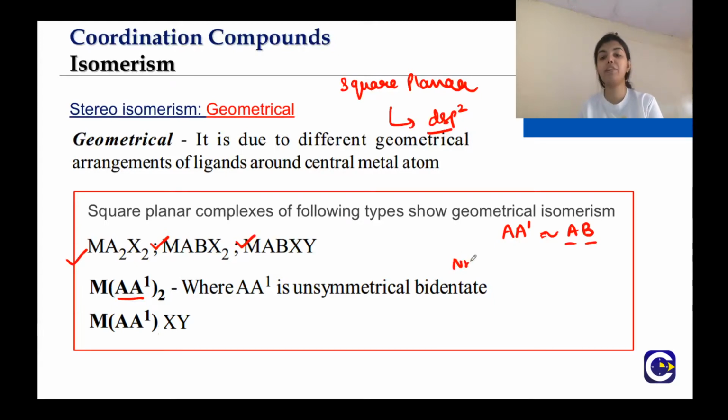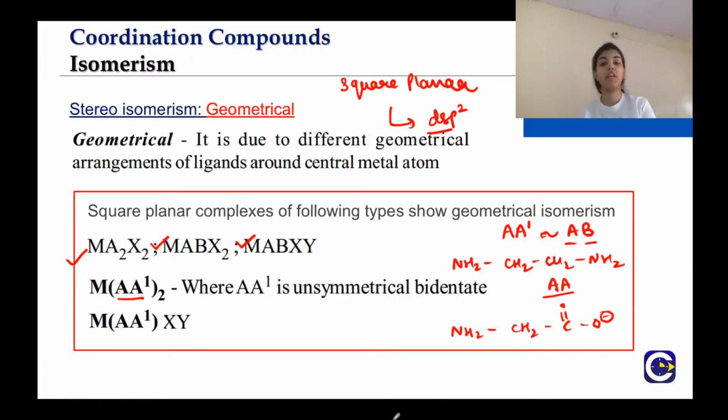For example, consider ethylene diamine, NH2 CH2 CH2 NH2. Because both the ends are symmetrical, it is a symmetrical bidentate ligand, so it will be written as AA. But if you take glycine, NH2 CH2 COO minus, it is an unsymmetrical bidentate ligand because the two ends are different.